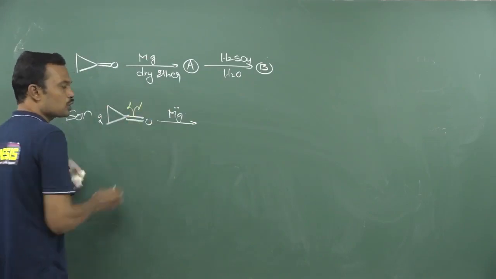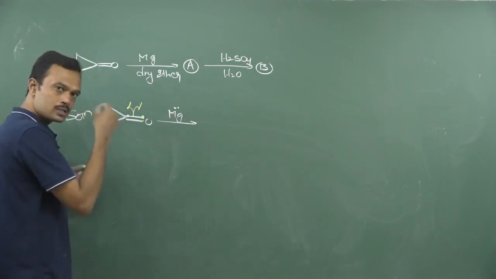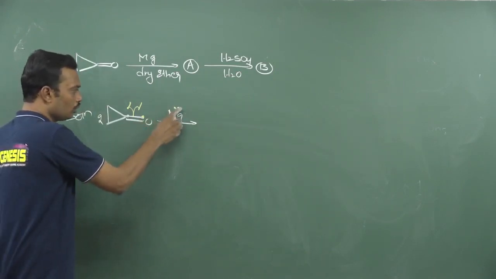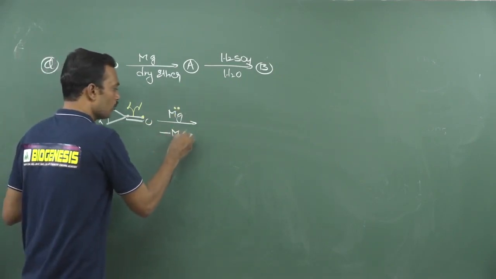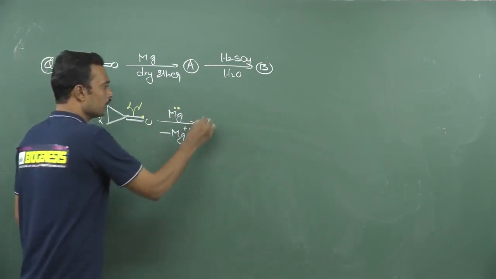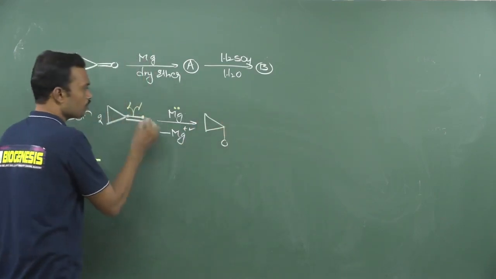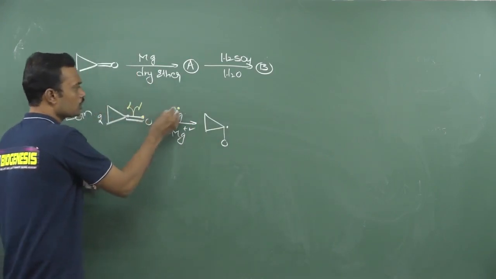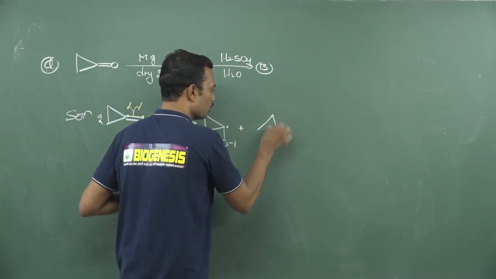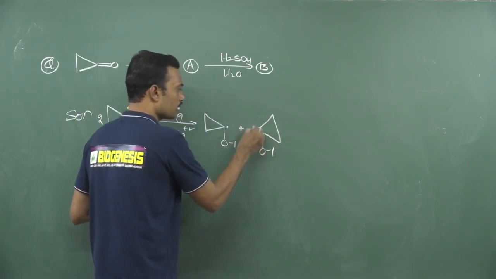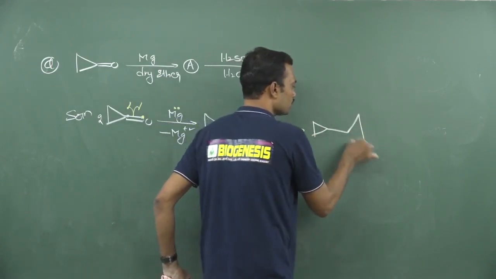Here bond dissociation takes place. This one takes 1 electron from magnesium, and the second molecule also takes 1 electron from magnesium like this. Now magnesium is losing 2 electrons. When magnesium loses 2 electrons, you may get this kind of skeleton. On this oxygen initially 1 electron is present, and it takes this electron, so you get a minus 1. The second molecule also has a minus 1, with 1 electron here. These electrons combine together and form a 3-membered ring like this.